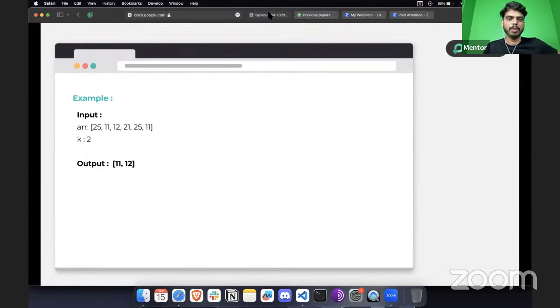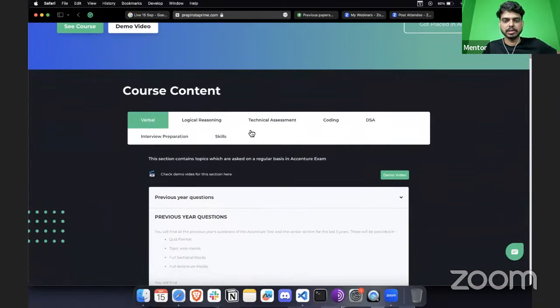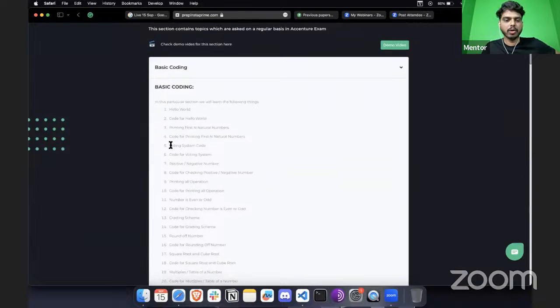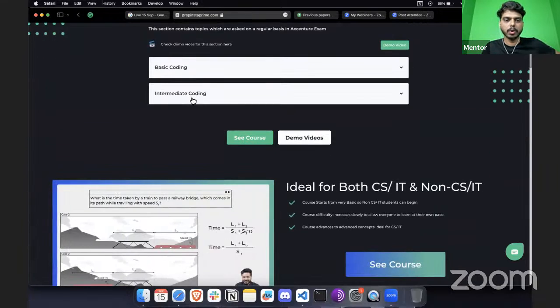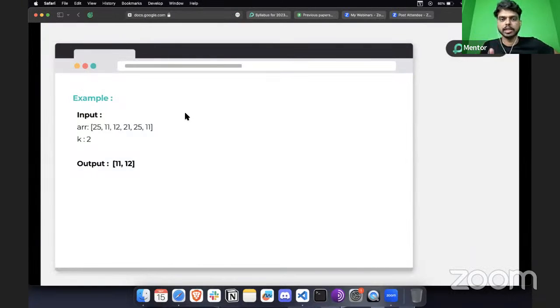I will tell you where to practice this kind of questions. If you open up our Prime page, under the coding sections you will find all kinds of questions like this under the basic coding and intermediate coding. All right. Since I'm just explaining you the logic of how to solve it, later on you have to convert that into code. You can select the programming language which is preferable for you, either Python, C++, Java, or anything.